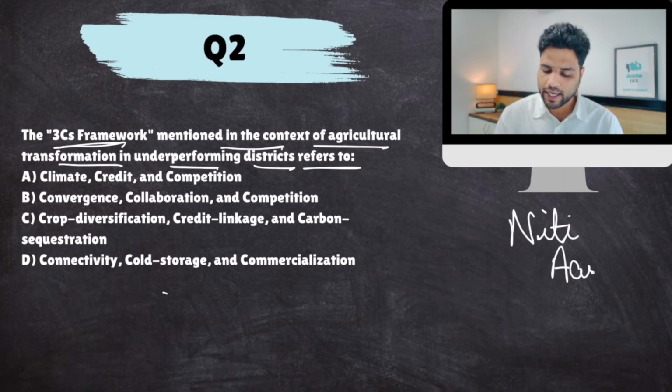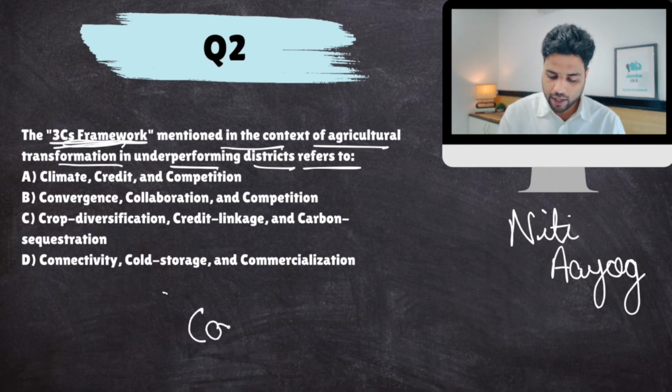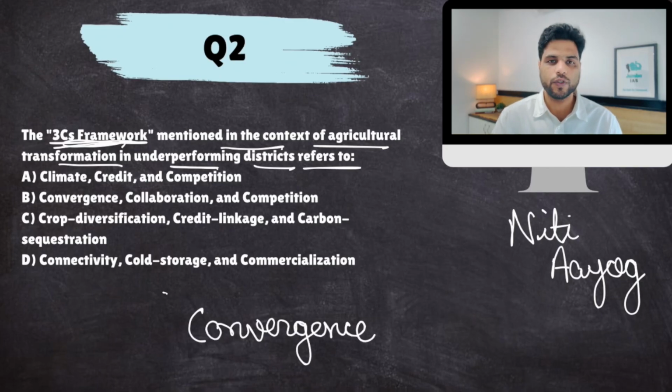Niti Aayog said that if you really want to improve the state of agriculture, the state of farmers in these backward areas, well, follow these 3 C's. Now, number 1 C is convergence. So government launches multiple schemes for agriculture, for farmers. Now, most of these schemes work individually in their own way. Okay. Now, this creates problems because sometimes these schemes come into conflict with each other. Therefore, what we want is that all these schemes should work together.